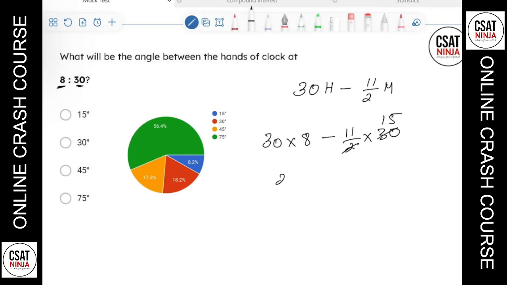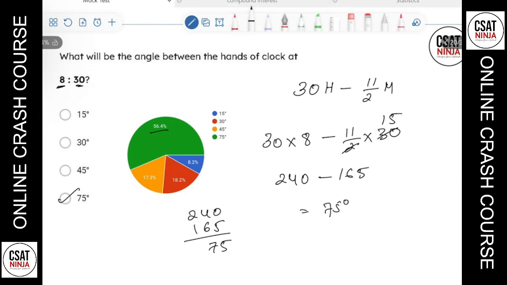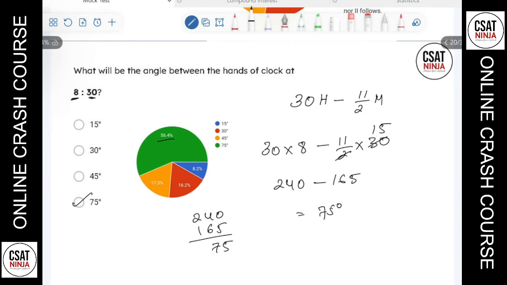So 8 3s are 24, 240 minus, if I multiply this, 5 and 6 are 165. So 240 minus 165, I'll subtract this. And what is the value here? 13 minus 6 is 7. So our answer here is 75 degrees. So the answer here is 75. 56.4% got the correct answer, which is 75 there.